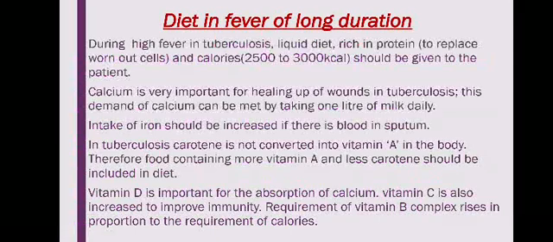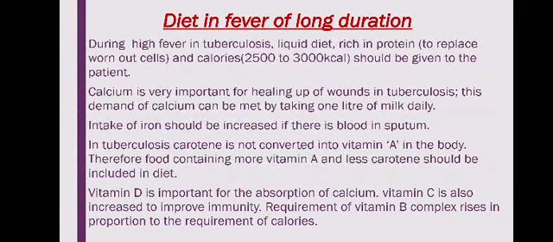Calcium is very important for healing of wounds in tuberculosis, so the demand for calcium is high. Intake of iron should be increased if there is blood in the sputum. In tuberculosis, carotene, the precursor of vitamin A, is not converted into vitamin A in the body, that is retinol, which is found in animal foods.